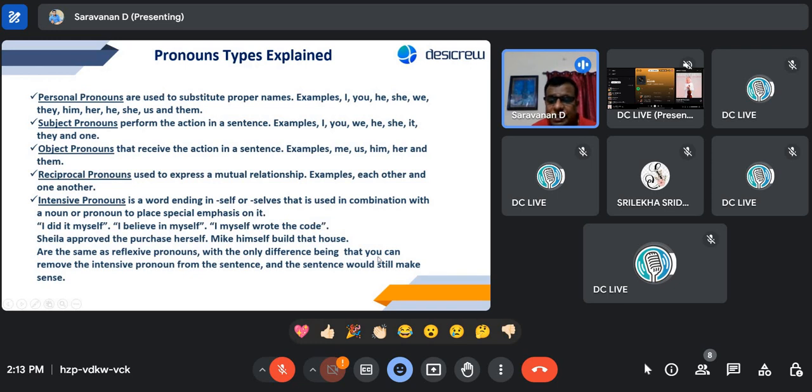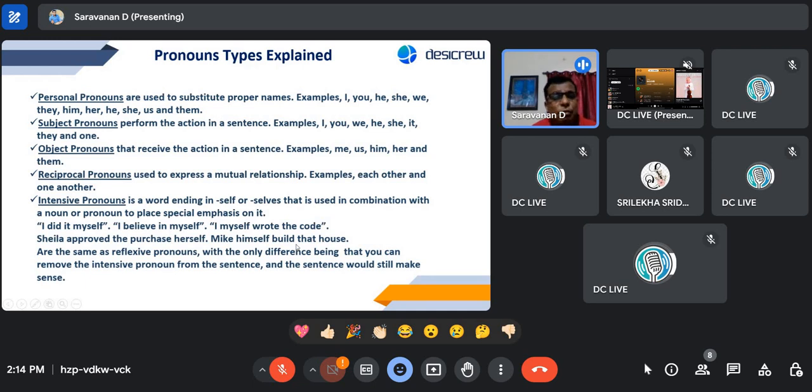The only difference is that one can remove the intensive pronoun from the sentence and the sentence would still make sense. For example, "I myself wrote the code," right? If I say "I wrote the code," I remove the "myself," and the sentence still makes sense.